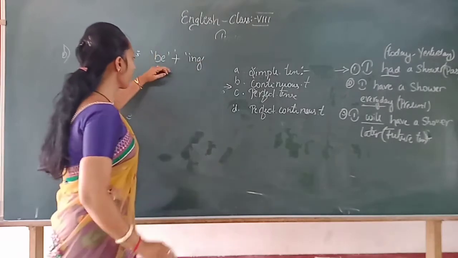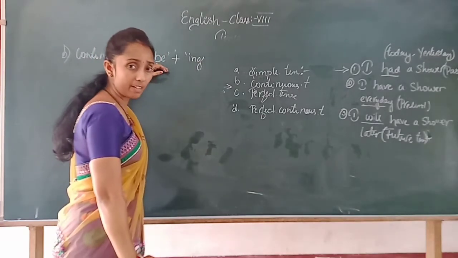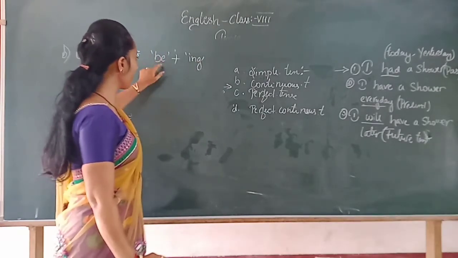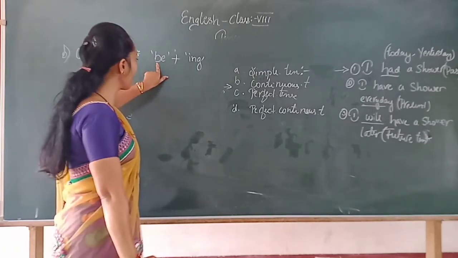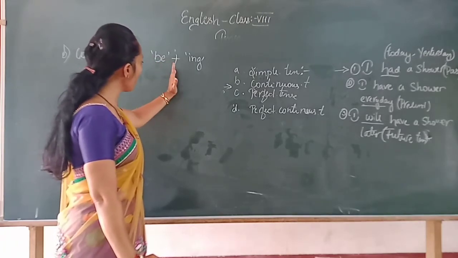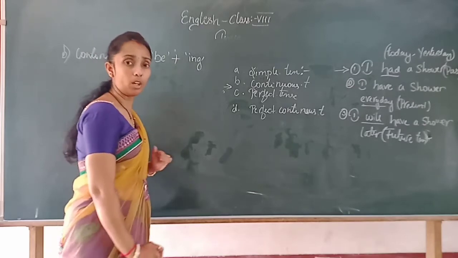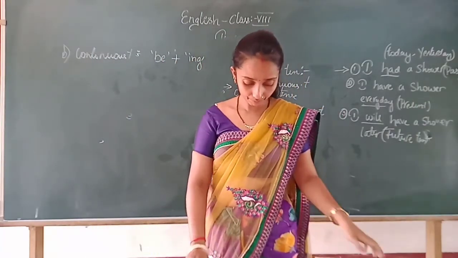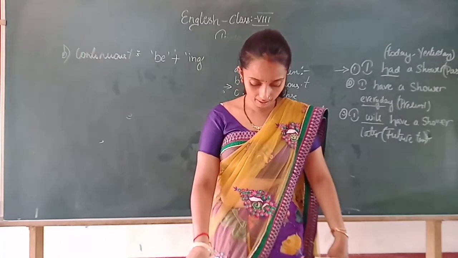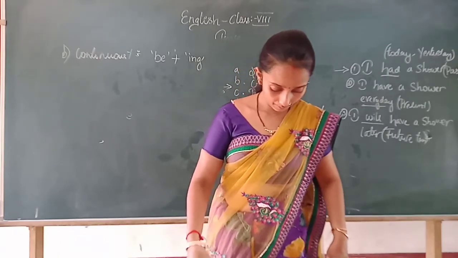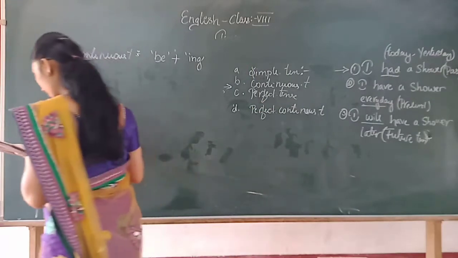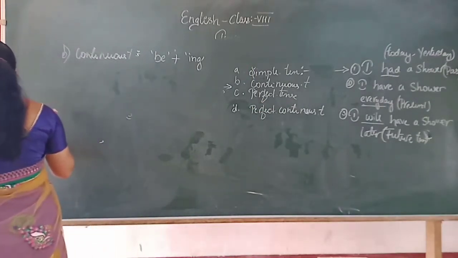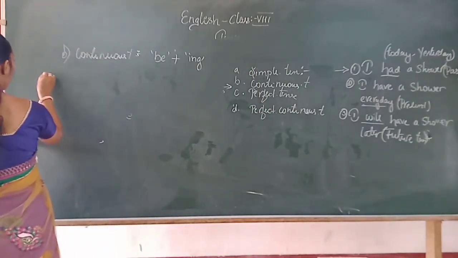Means it is followed by the auxiliary verb, so it is presented in the form of be along with the auxiliary verb plus ing form. How in the sense? Example, write down.